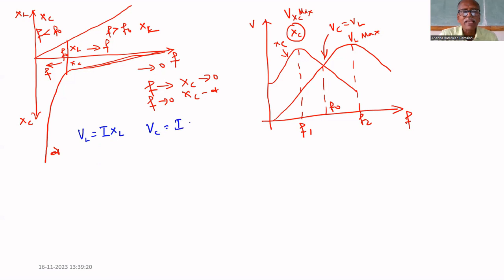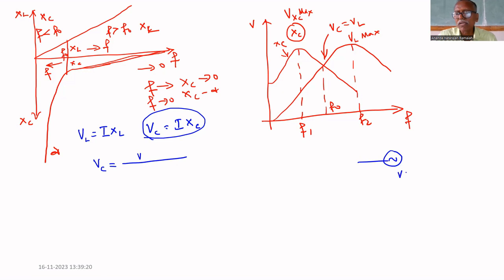VC equals I multiplied by XC. Let us find at what frequency this VC is maximum. VC equals I XC. What is I? I equals V divided by Z, where V is the applied voltage in a series circuit. Omega is varying. Resistance, inductance, and capacitor are in series. The current through this is I. I equals V by Z.